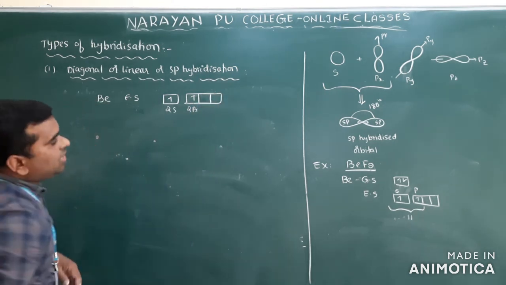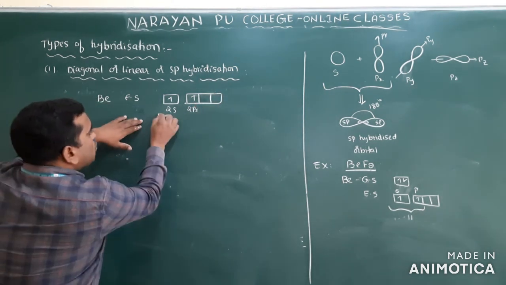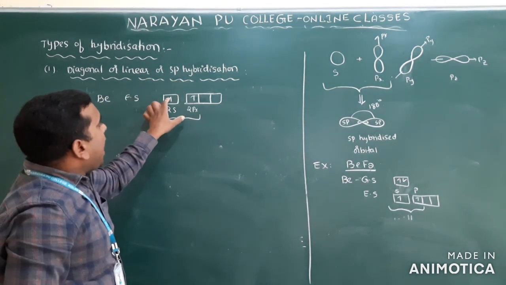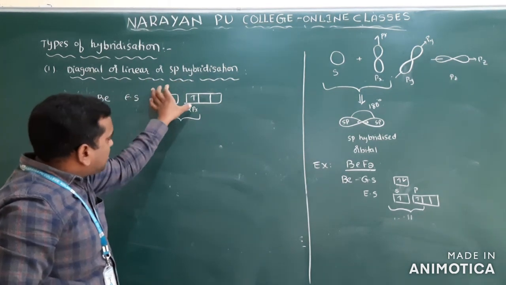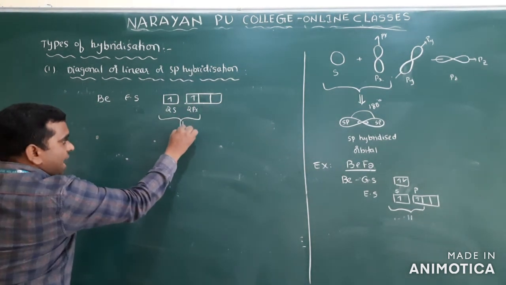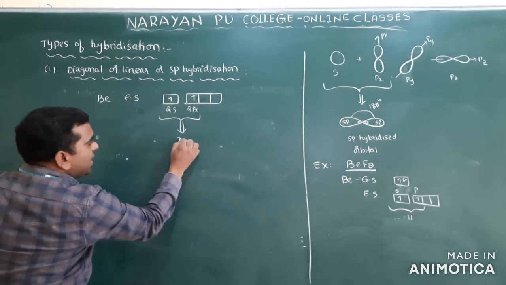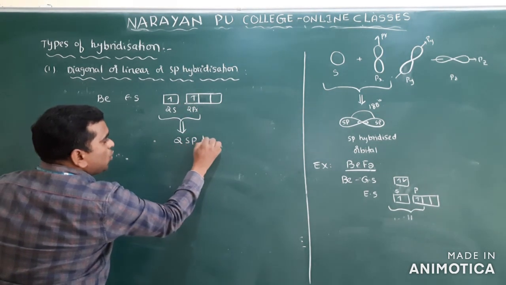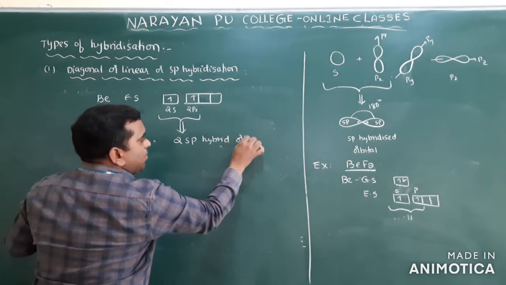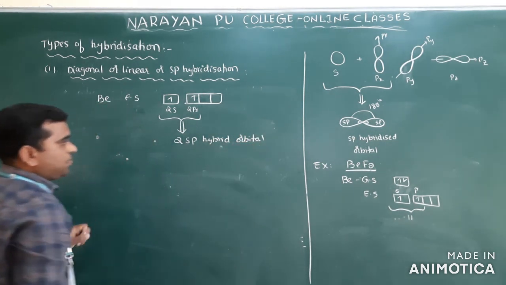Clear? So these are empty orbitals. These two unoccupied valence shell orbitals of the central atom undergo hybridization. When they hybridize, how many orbitals will you get? 2 sp hybrid orbitals.